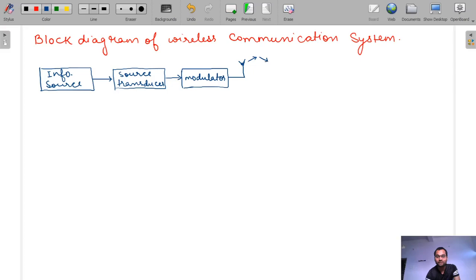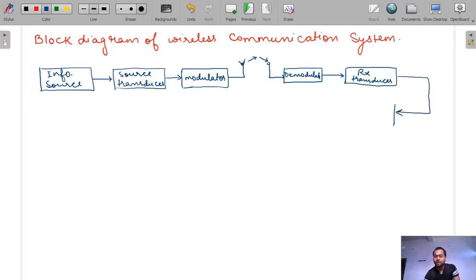Now the receiver receives it, and first the demodulator is used, because demodulation is the reverse of modulation. After that, the receiver transducer converts the electrical signal into the physical signal, and this reaches the destination, that is the user.